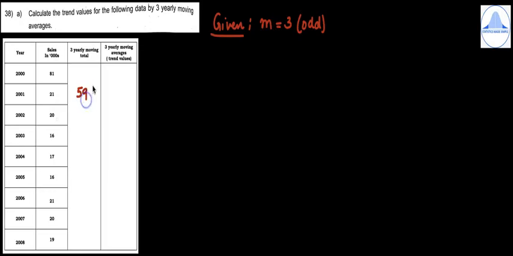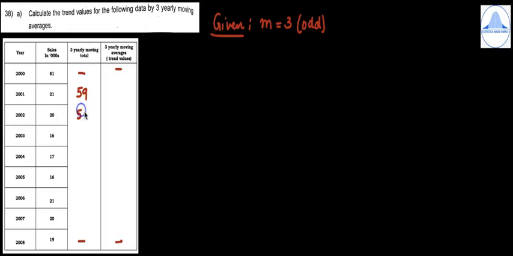So one way is for 3-yearly moving averages, you will see that the first value, that is a trend value, and the last trend value will be missing. So in the beginning itself, you can put a blank for the first and the last trend values. Next, you leave out 81, then add 21, 20 and 16 and write it corresponding to 2002.